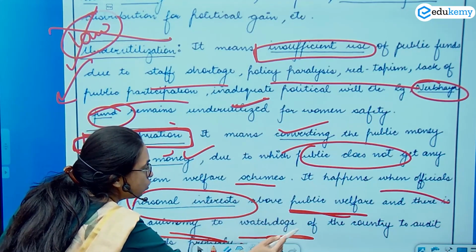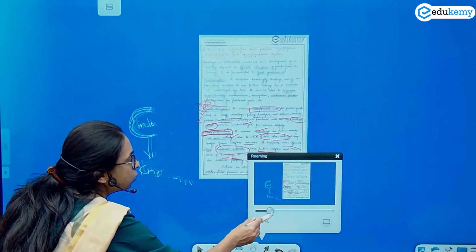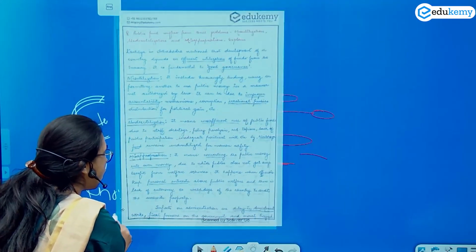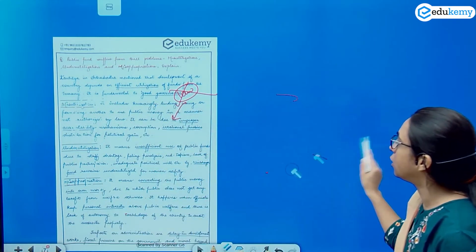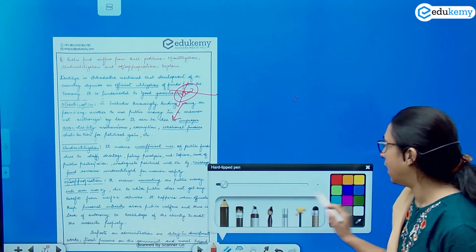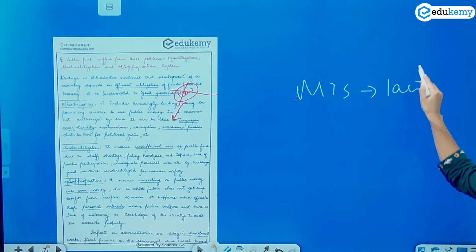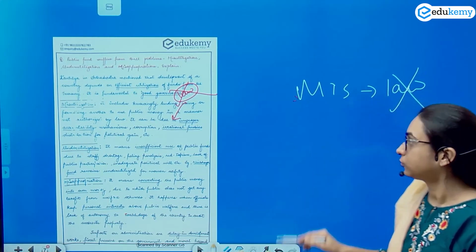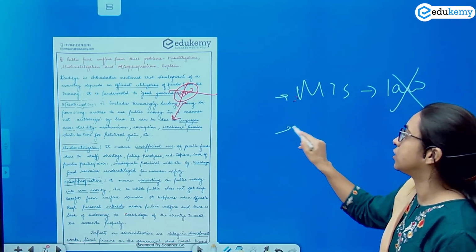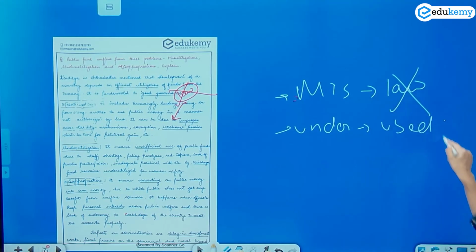So if I sum up, it is misappropriation, misutilization and underutilization. Misutilization means not permitted by the law, but you have done something against the law. Okay, misutilization is a bigger term. Then underutilization, not used fully, fully use नहीं किया.